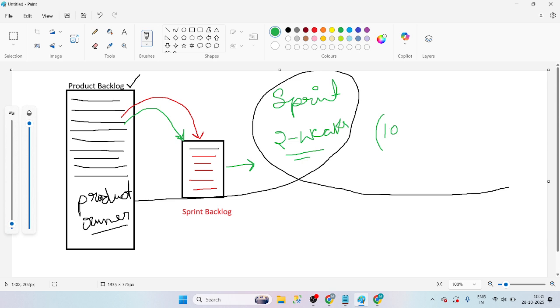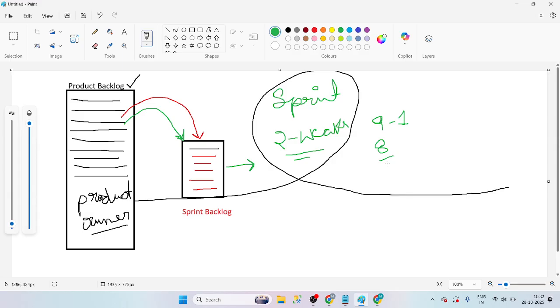In 10 days, how many hours are you working, guys? 9 hours. But do you think that you are going to work 9 hours totally? No, 1 hour is lunch break. If you remove that, are you going to work 8 hours? No, meetings and all that will be there again. Yes, meetings will be there, right? So we are removing all those things.